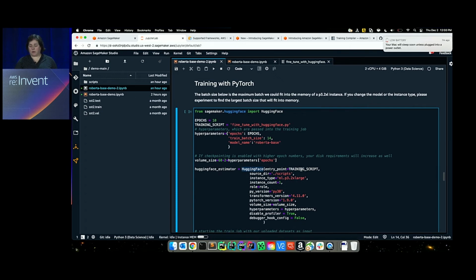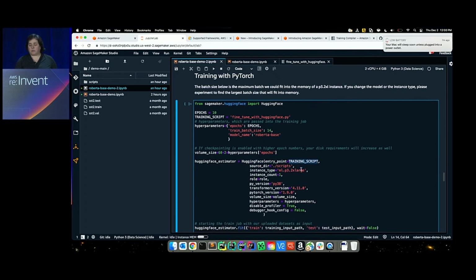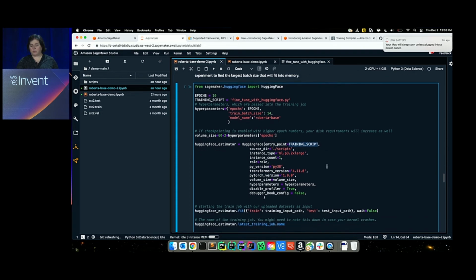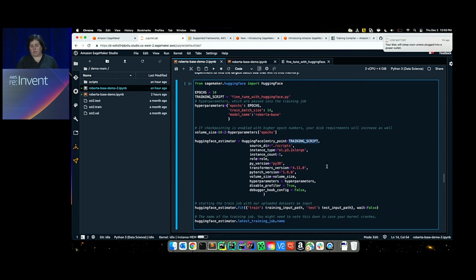And we're providing our own training script. We're going to be fine-tuning the Roberta base model today, and we're going to use the SST2 data set, which is a movie review data set. We want to be able to predict if the movie review is a positive or a negative sentiment. So we're going to fine-tune this model for 10 epochs. And this is how I would run this training job today.